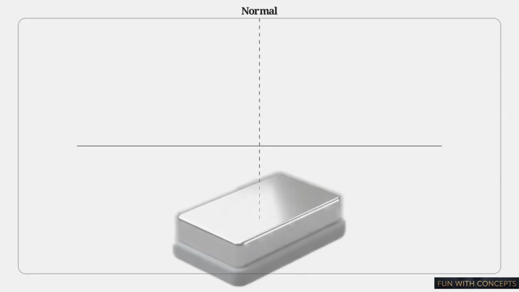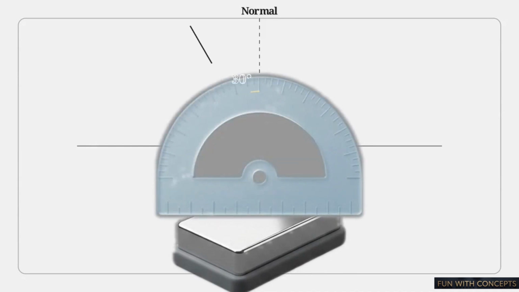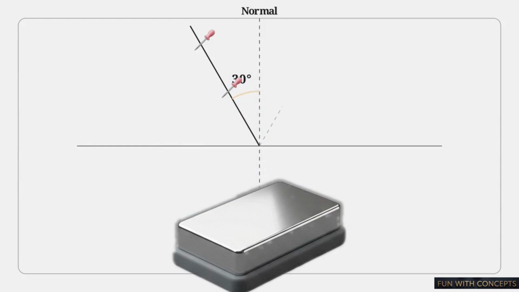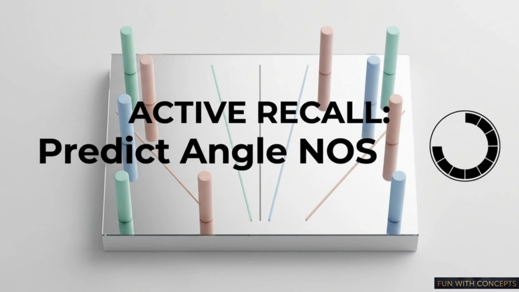Let's test these laws. On this paper plane, we place a mirror over a normal line. We plot an incident ray with 2 pins at exactly 30 degrees. We then place 2 new pins aligned with the reflection, tracing the reflected light's path. Based on the laws we just established, what will the exact angle of this newly created reflected line be? It measures exactly 30 degrees.